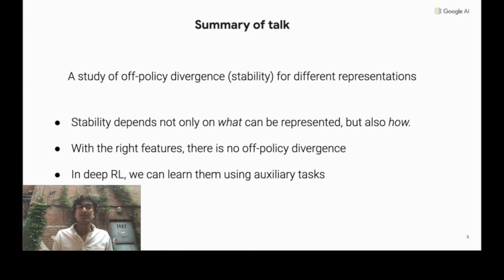These representations are in some sense consistent with the dynamics of the environment. And towards deep RL, we'll show that there are simple auxiliary tasks that can learn stable representations when using neural networks. As a whole, this work is a step towards understanding how we can use representation learning as a tool towards stabilizing off-policy RL.